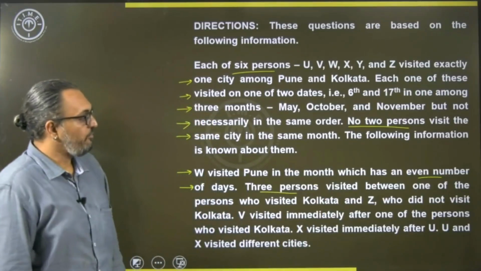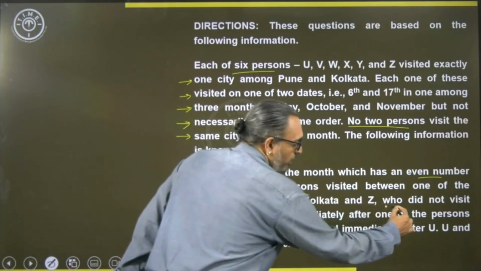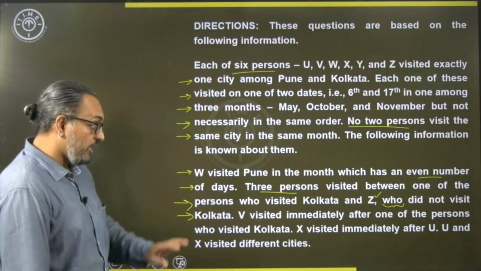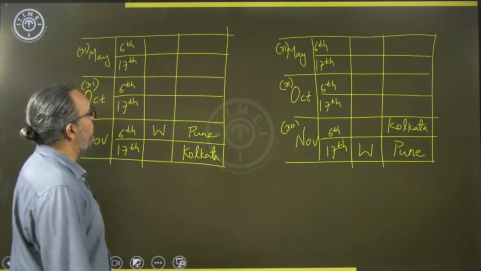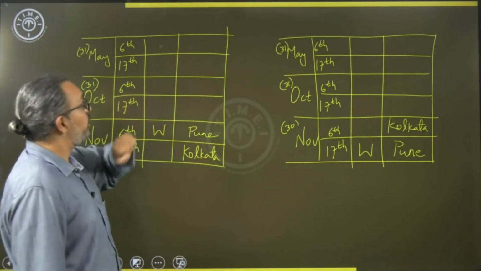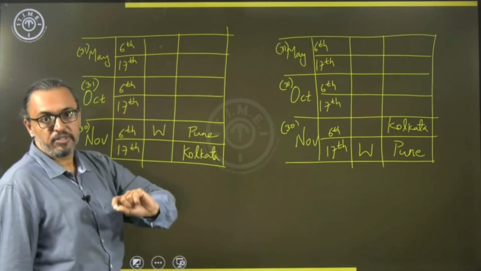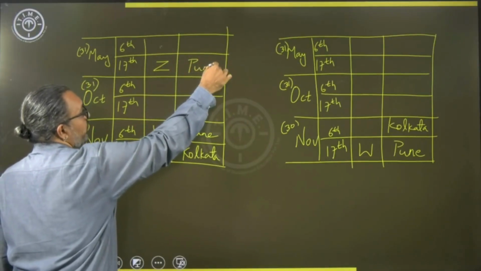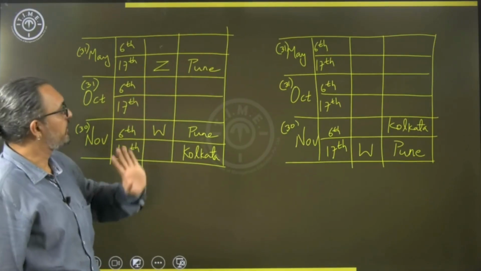3 persons visited between one of the persons who visited Kolkata and Z who. Whenever you have who, it is the person just before, that is Z did not visit Kolkata. So, Z cannot visit Kolkata, then the only other city is Pune. So, Z has to be given Pune. Then in the left hand side possibility, you cannot have a Z in the first position. Why? Because W and Pune is already given. I need Kolkata. 3 persons between one of the persons from Kolkata and Z. So, Z will be given here, not Kolkata, so it is Pune. So, you have 3 persons and Kolkata is here. That is the only possibility.